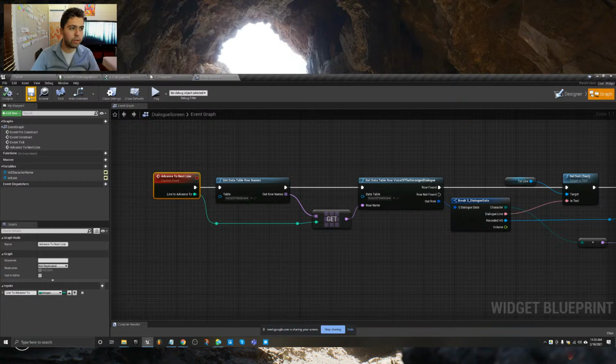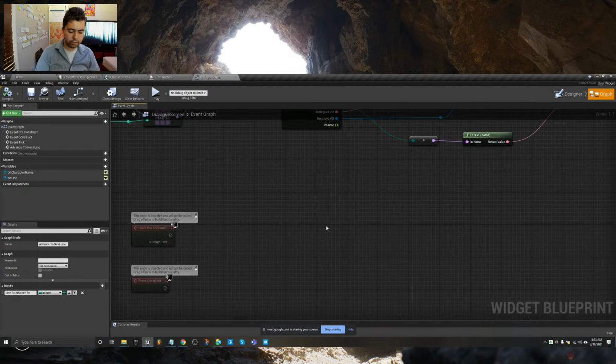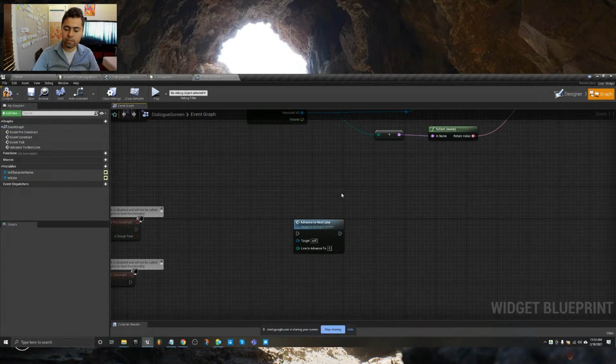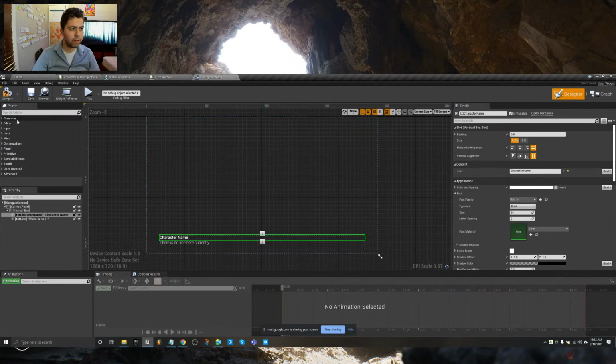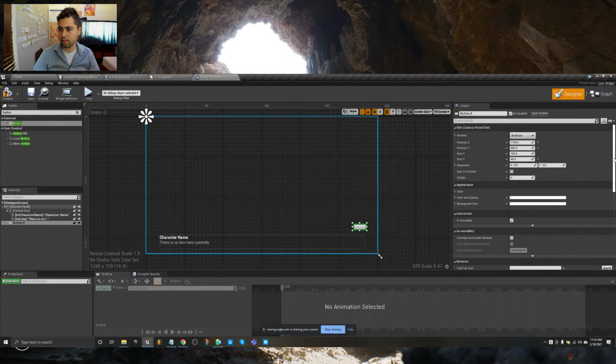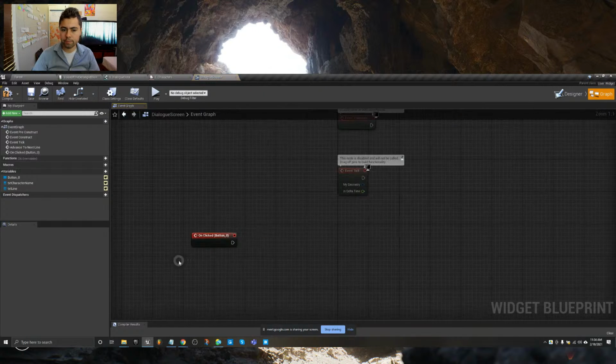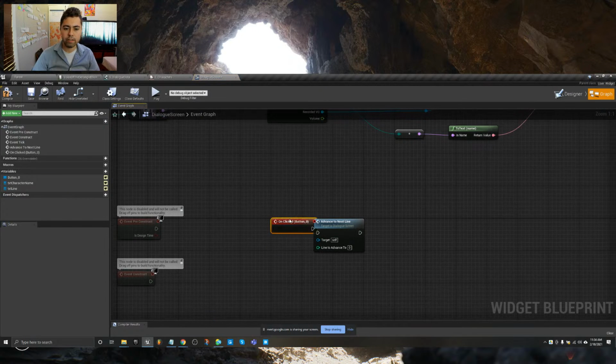So now I've got this code here called advance to next line. I can call it just like this, advance to next line. And what we can do is, I'm going to cheat for a second here. We're just going to have a button that we can test whether we're advancing to the next line or not. On clicked, we will call advance to next line.